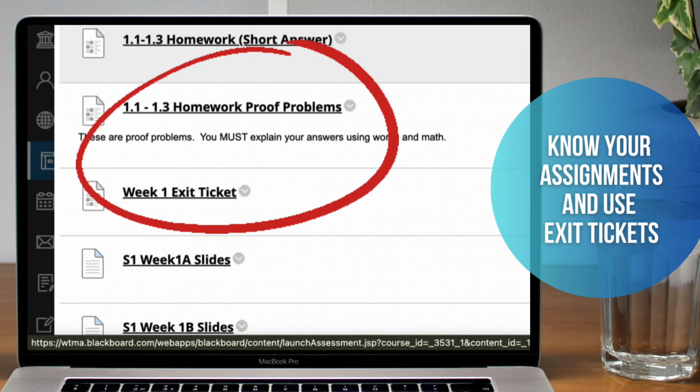Be aware of different participation expectations for delayed students. Your instructor may assign work for delayed students, like exit tickets, instead of live class participation credit. If you're not certain, be sure to ask your instructor about participation credit for the class.